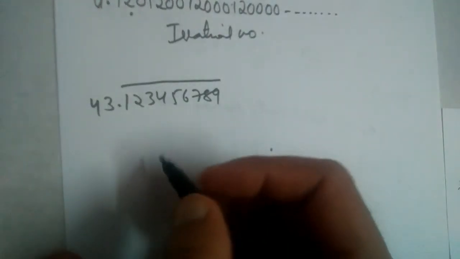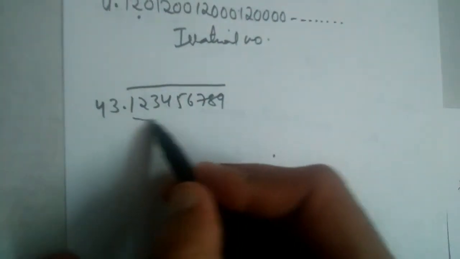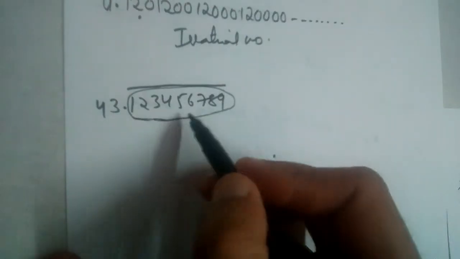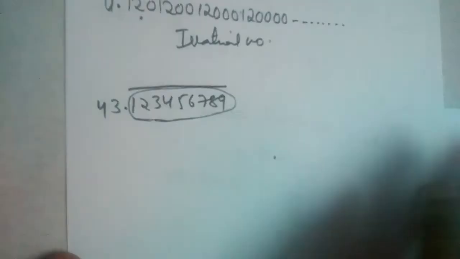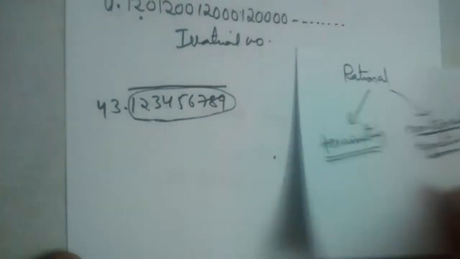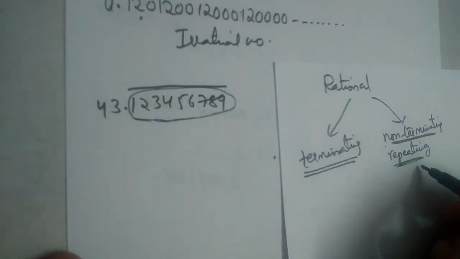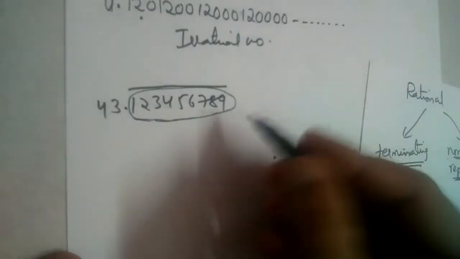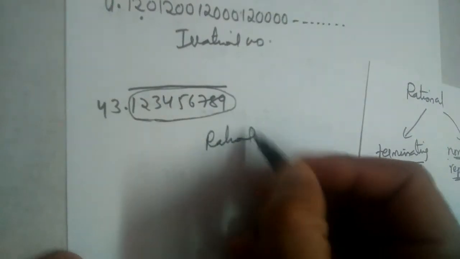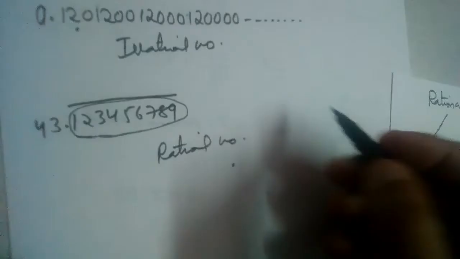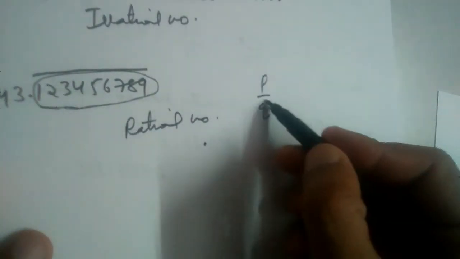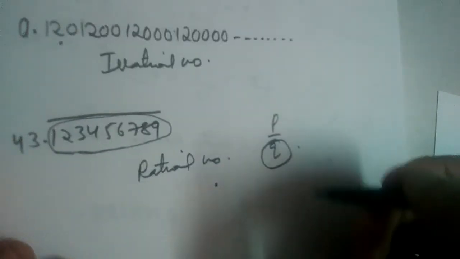43.123456789 bar. That means this part is repeating, right? We know that non-terminating repeating decimals are rational numbers. So this is a rational number. That means it can be expressed in p by q form. Yes, it can be expressed. Now what can we say about the prime factors of q?